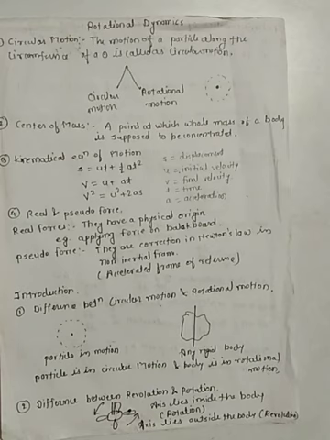First, what is circular motion? It is the motion of a particle along the circumference of a circle is called circular motion. Suppose if we take an example, the sun rotating about the earth, this is circular motion.